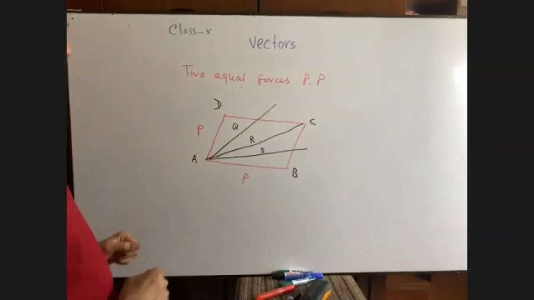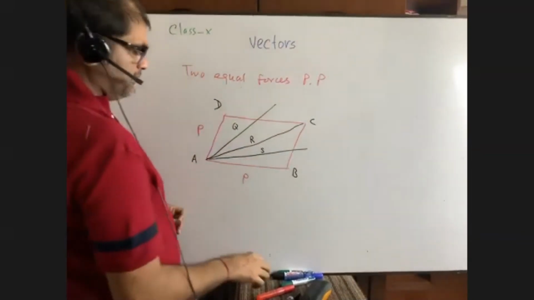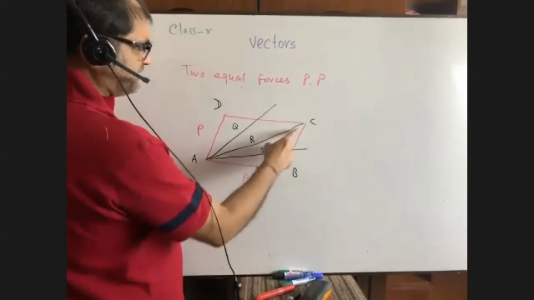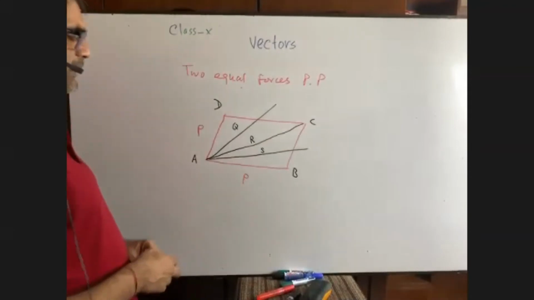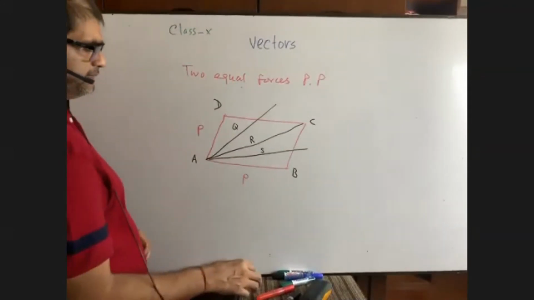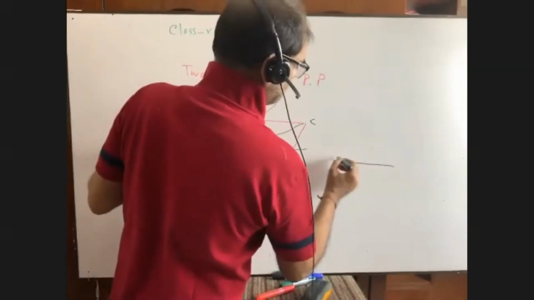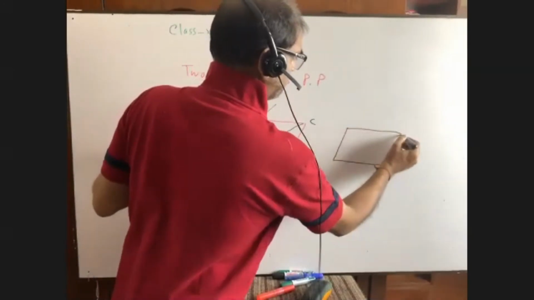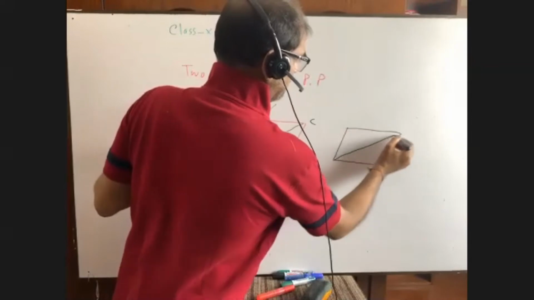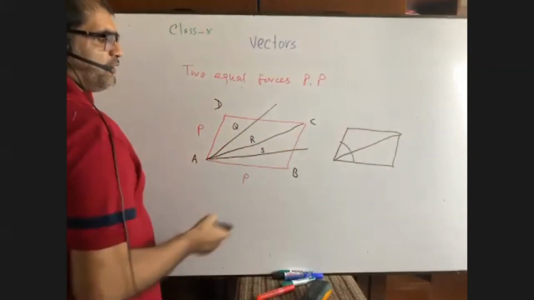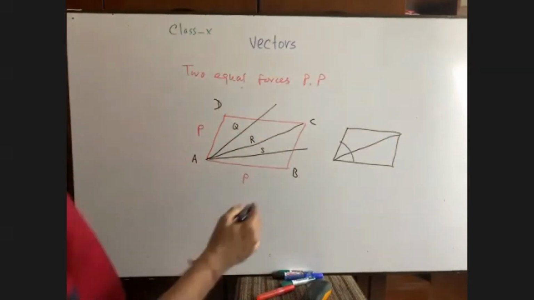Now the question is: is AC the bisector of angle A? It is my question. Please try to understand. Suppose it is a parallelogram. Is the diagonal a bisector of angle A?